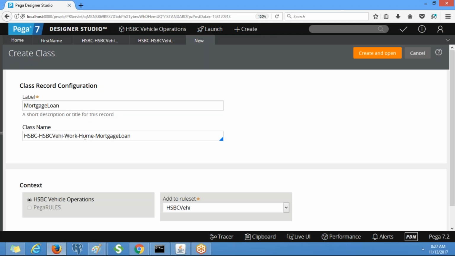If we create a class like mortgage loan right after work, it will be a child class of that work class. But we are creating under home loan, so we need to specify it like this.